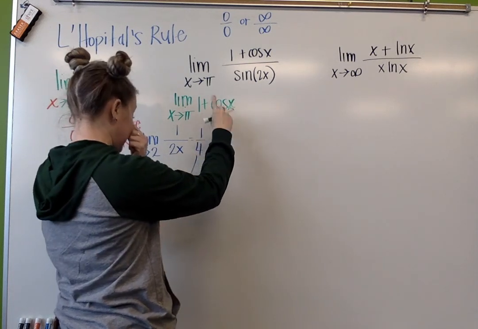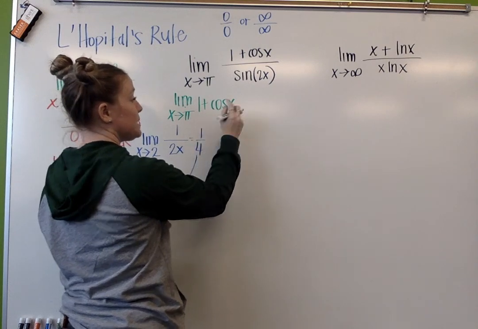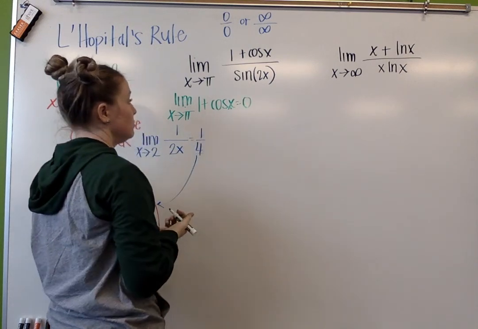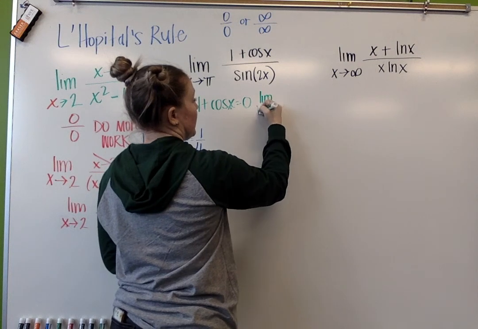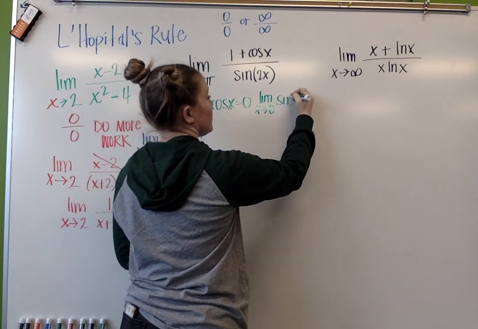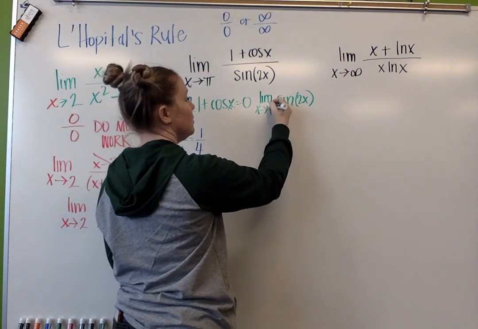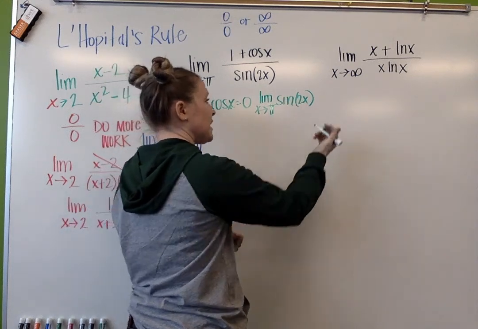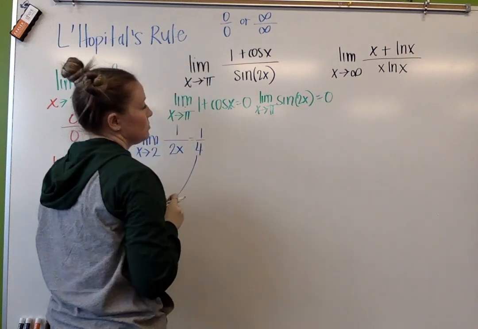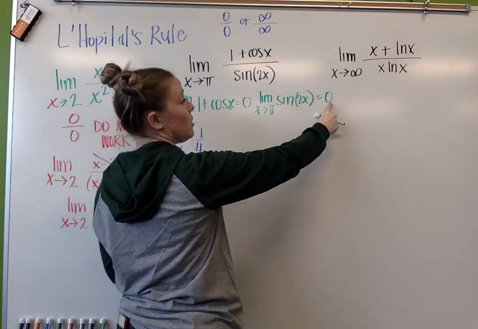Cosine of pi is -1. 1 plus -1 is 0. Then I'm going to evaluate my denominator, which is the sine of 2x. We're approaching pi, 2 pi, the sine of 2 pi is 0. So I have a 0 over 0.